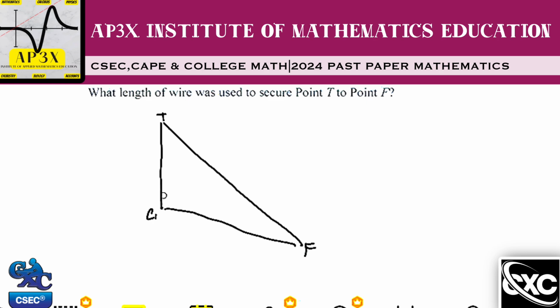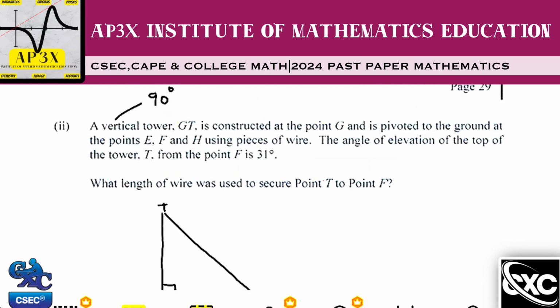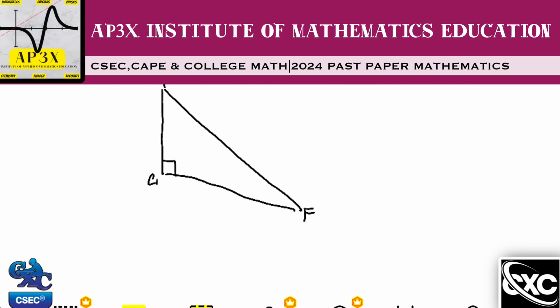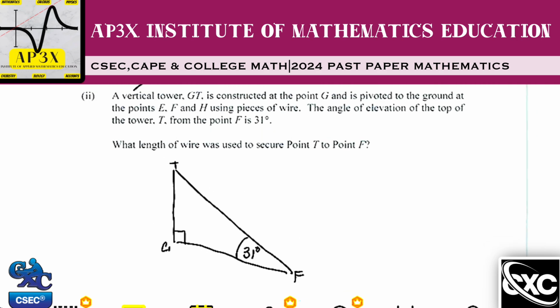And we know that this is 90. Let's see what it goes on to say. It says that the angle of elevation of the top of the tower T from the point F is 31. So from F, this is 31 degrees. The elevation angle is the angle looking up at T, and that is 31.